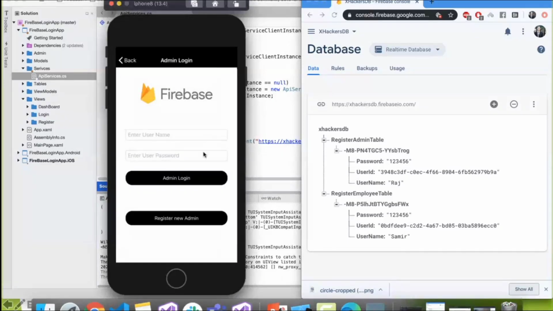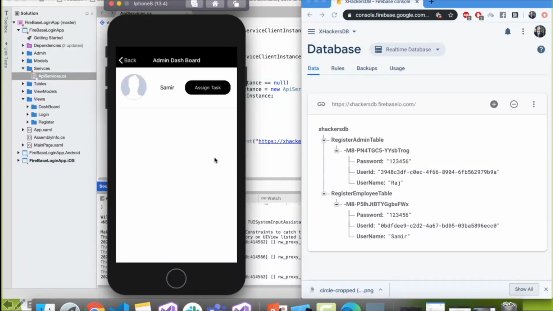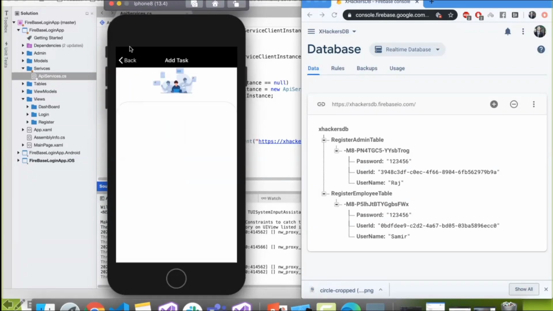Now, Raj is admin and he should see the Samir user. Raj is going to add his username and his password, and magic. So he's going to see his Samir user, the employee. Now he wants to check what tasks were added to Samir. Nothing, right?